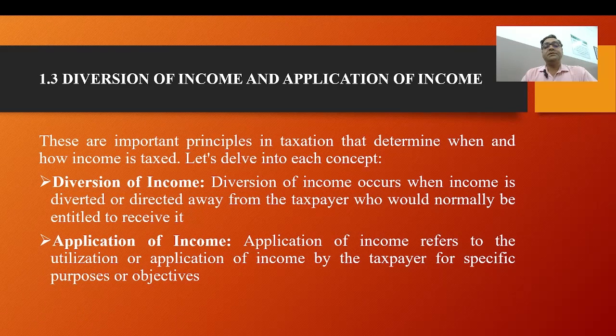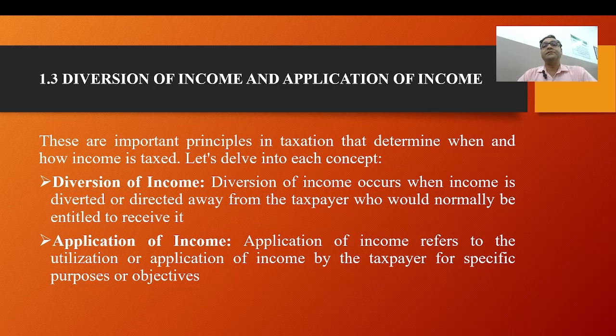Now we will discuss the two concepts: diversion of income and application of income. First we will discuss diversion of income. Diversion of income occurs when income is diverted or directed away from the taxpayer who would normally be entitled to receive it.